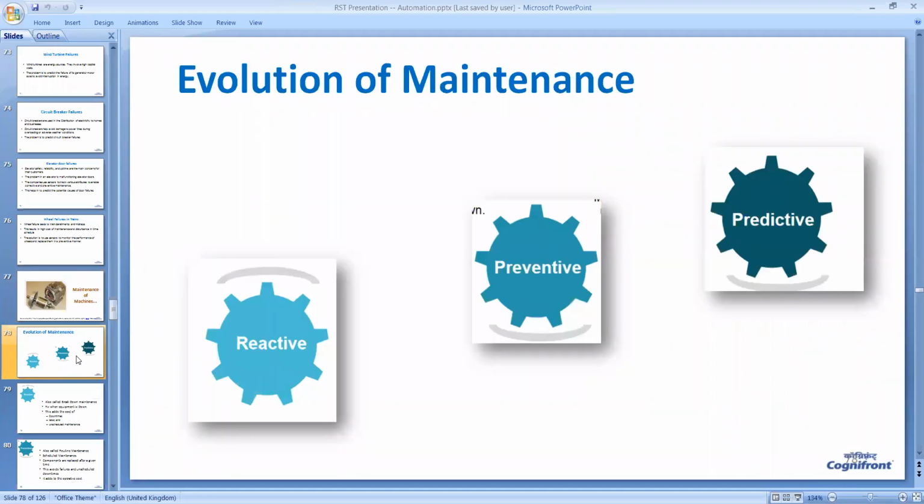So let us look at the evolution of maintenance. In the past, the maintenance was called reactive, then came preventive, and now we talk about predictive maintenance. So the evolution of maintenance went from reactive to preventive to predictive.